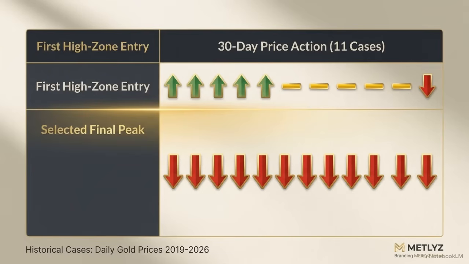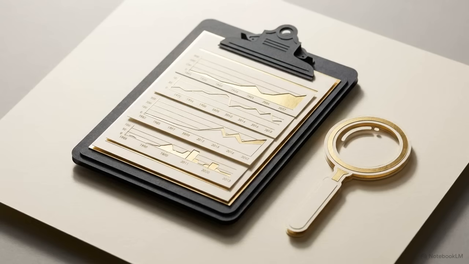The pattern across all 11 historical cases is simple. Entering an elevated zone yields mixed results in the sample, but the selected final peak cools every single time. This is an analysis of historical data. It is not a future prediction, and it is not buying advice.